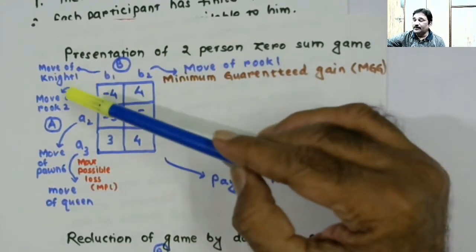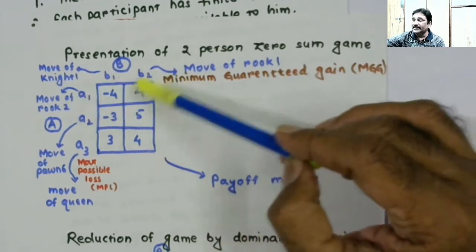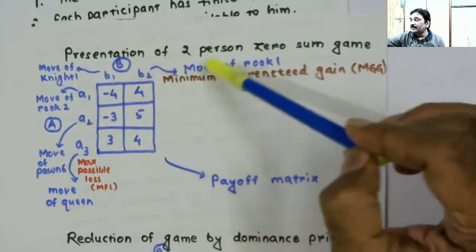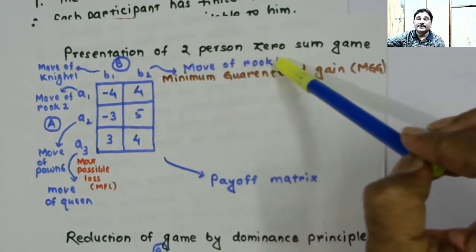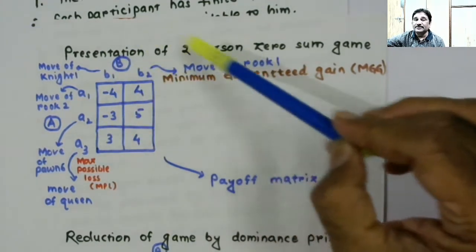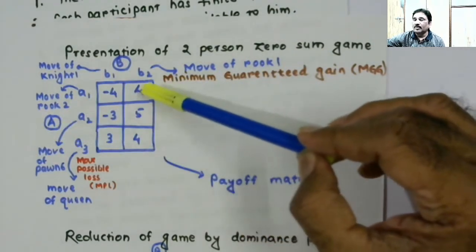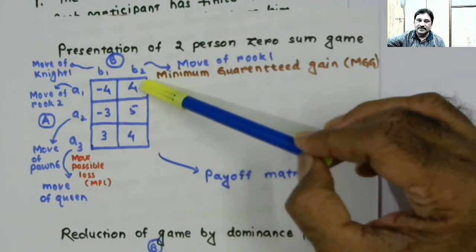And if player A plays rook 2, and in response player B plays B2, that is rook 1, then player A will gain 4 points, right?